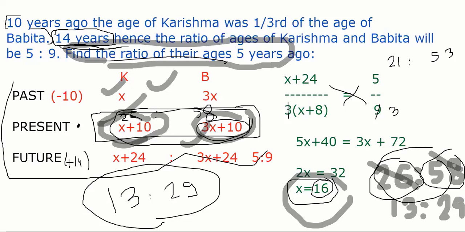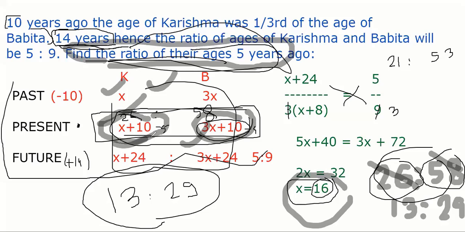So whichever way, guys, we can always find out any problem on this, right? Shubhi? So instead of x plus 10, we can even use x plus 5. When forming the equation, this will be x plus 10 only. But when finally you need to find the ratio 5 years ago, it will be x plus 10 minus 5, means x plus 5, right? This is 3x plus 10 minus 5. So finally what we need depends on the question statement. But forming the equation will be based on the initial information given.